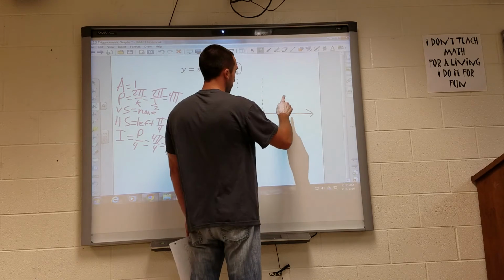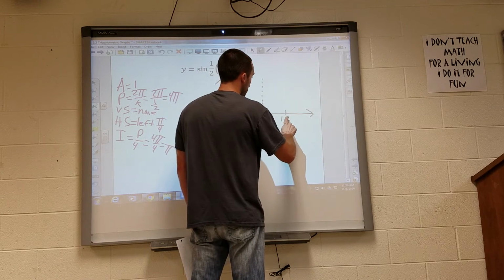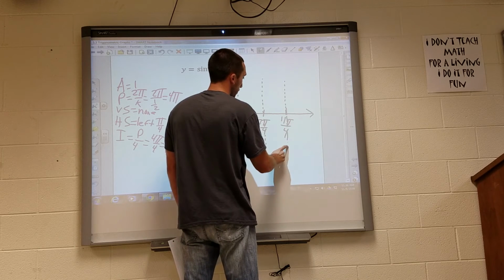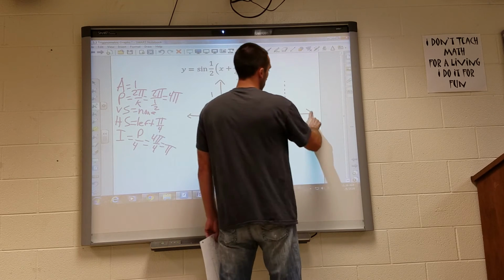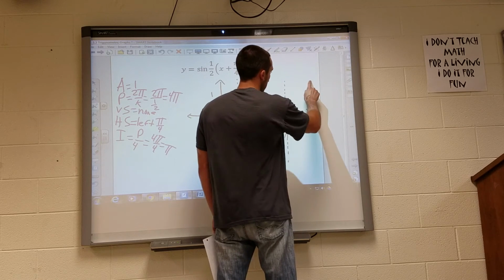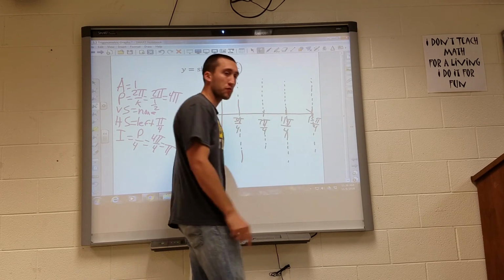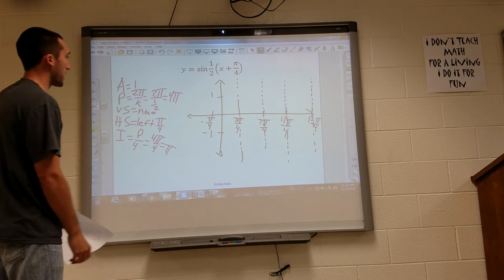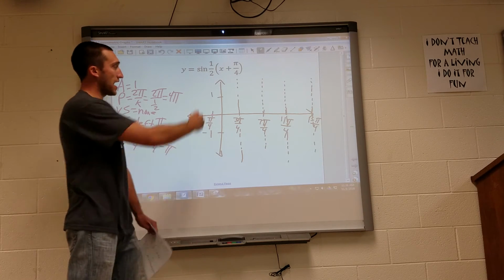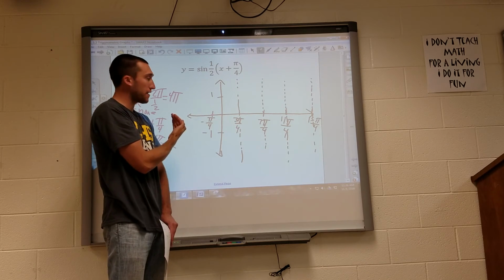Then I'm going to add 4 pi over 4 again, so I'm at 11 pi over 4. I know another important interval takes place there. And finally, 15 pi over 4 is where my first period will end for this sine graph. So, I haven't shifted up or down, but I did shift left.